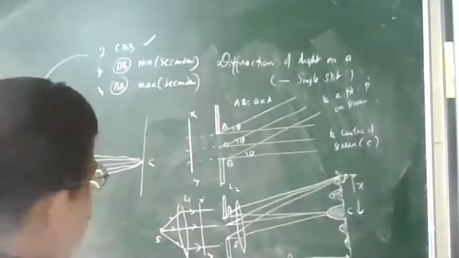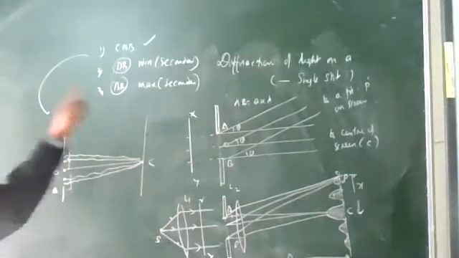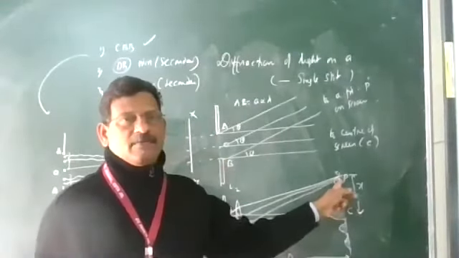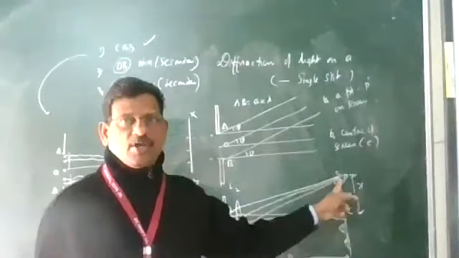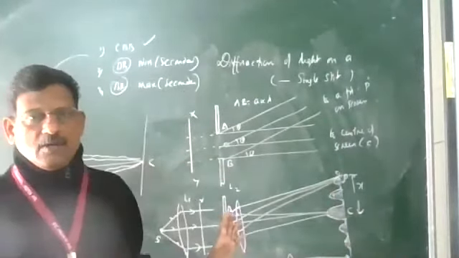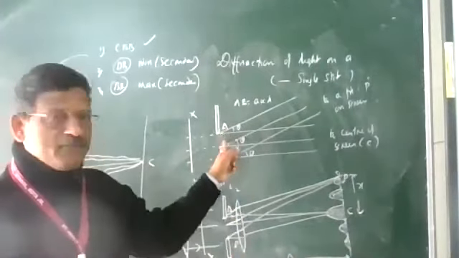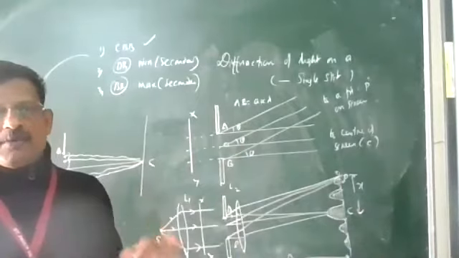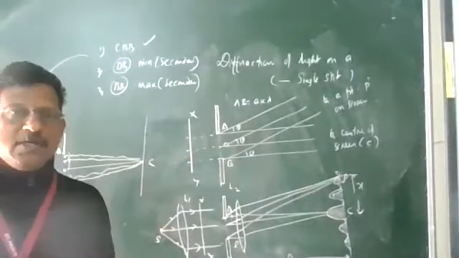Similarly, one wavelet from A and another wavelet from B are going to reach the point P on the screen. What is the path difference between them? To calculate that, we take the first diagram. Depending upon the path difference, we will see the maximum.